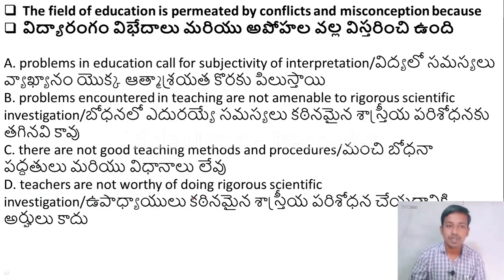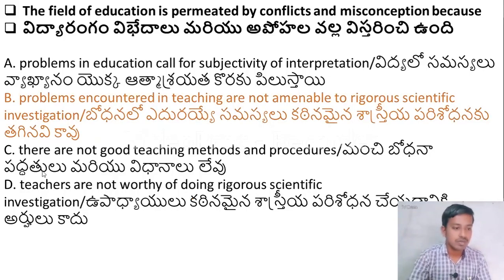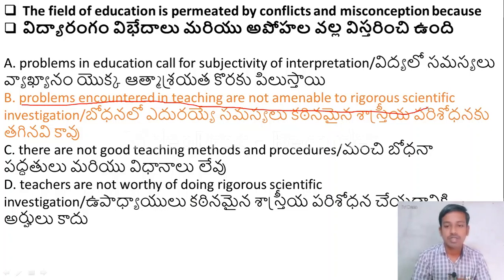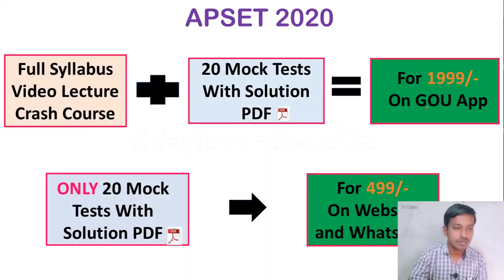What is the reason for that? There are four reasons here, and we have to choose the nearest reason. Okay, here the right answer is option B. Problems encountered in teaching are not amenable to rigorous scientific investigation. Please remember the answer. Now we'll move to the next question.